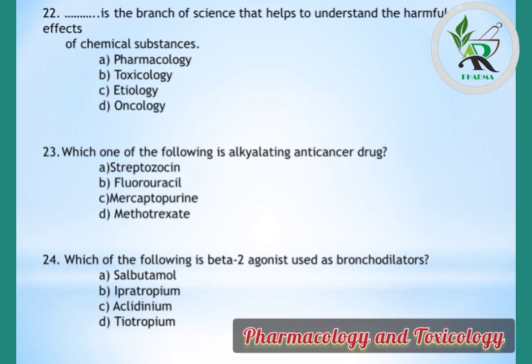Question number 22. Dash is the branch of science that helps to understand the harmful effect of chemical substances. Options are pharmacology, toxicology, etiology, oncology. But the correct answer is toxicology, in which we study the adverse effect or adverse events of that particular drug. Pharmacology means we study the drugs and their pharmacological actions. Etiology means we study the causes, and oncology means we study the cancerous cells of that particular type.